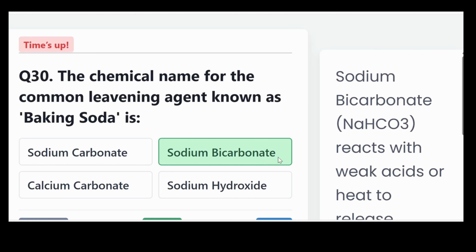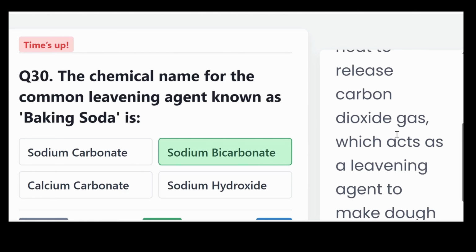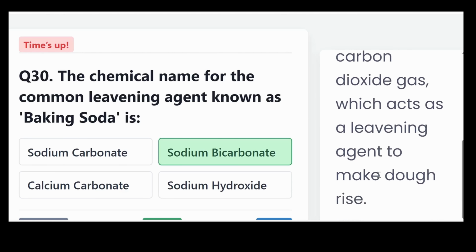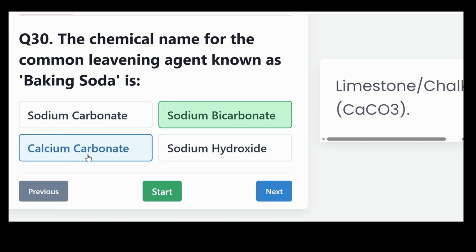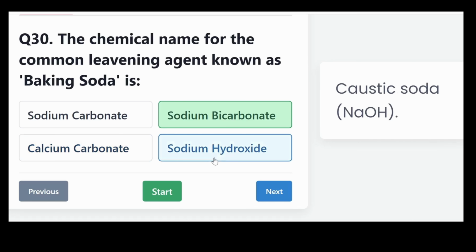The correct answer, sodium bicarbonate. Sodium bicarbonate reacts with weak acid or heat to release carbon dioxide gas, which acts as a leavening agent to make dough rise. Sodium carbonate, on the other hand, is washing soda, also known as Na2CO3. Calcium carbonate is limestone, that is chalk, CaCO3. Sodium hydroxide is caustic soda, that is NaOH.